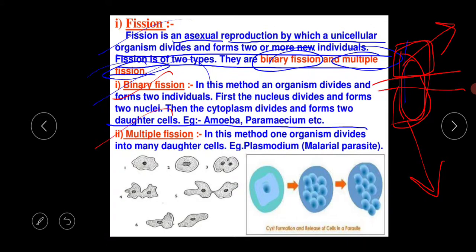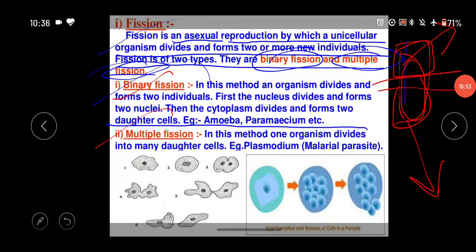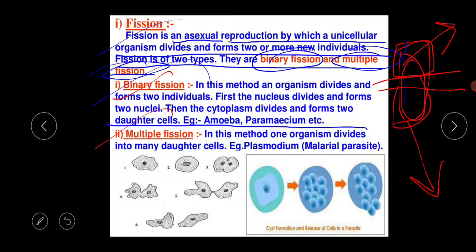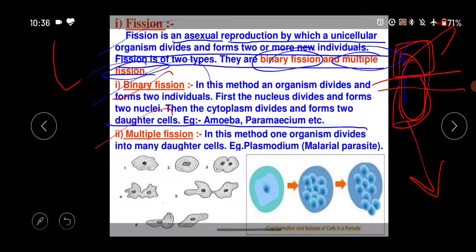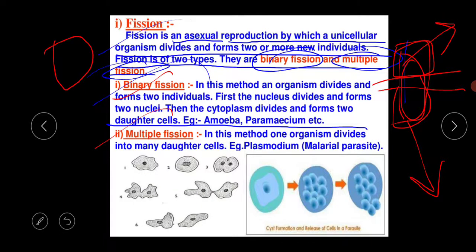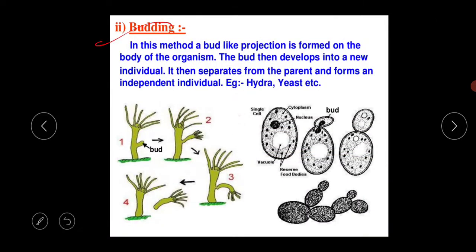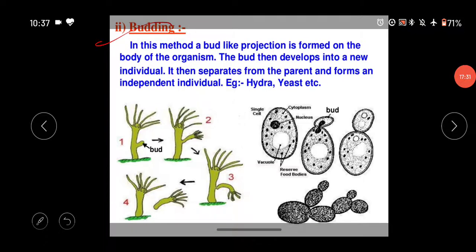And what is the meaning of multiple fission? In this method, one organism divides into many daughter cells. Suppose this is one organism. When the organism divides, it forms many daughter cells. This is part 1, this is part 2, this is part 3. Example is the plasmodium. Plasmodium vivax is the pathogen for the malaria disease, which is carried by the Anopheles mosquito.